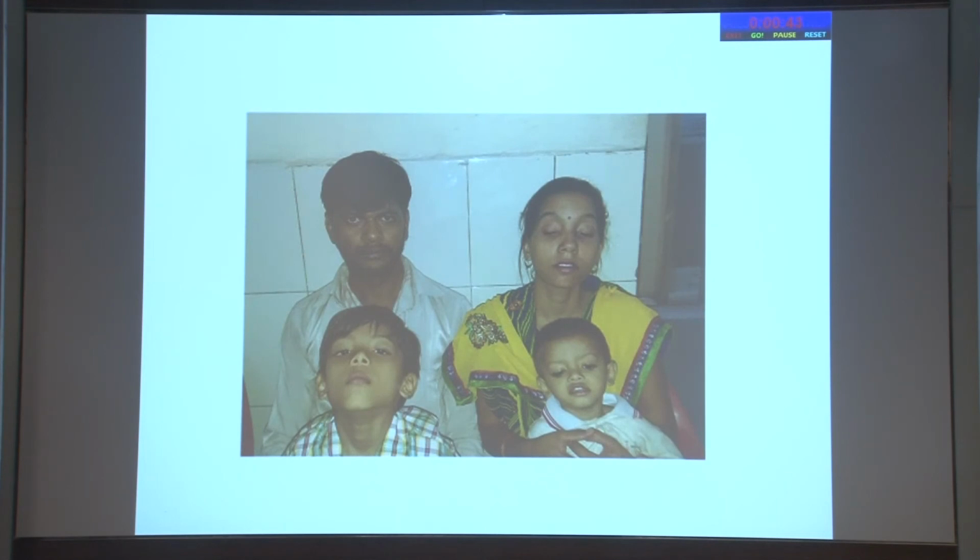This is showing another family. You can see the mother and 2 children. This is a typical head posture in the boy, the elder boy you can see, chin up position. And the father is not affected, and both children and mother are affected. Here the child has no horizontal deviation. It has only a vertical problem. There is no horizontal deviation here.